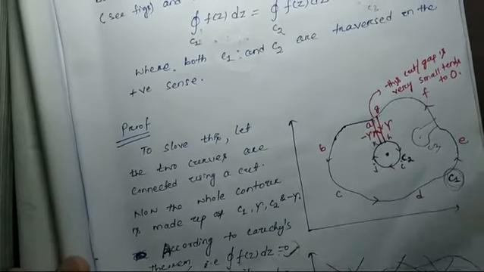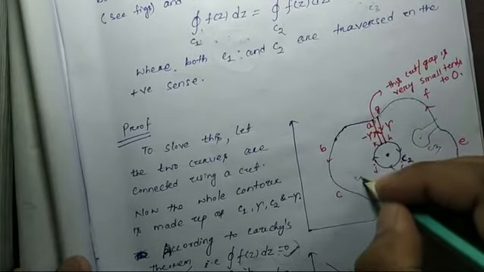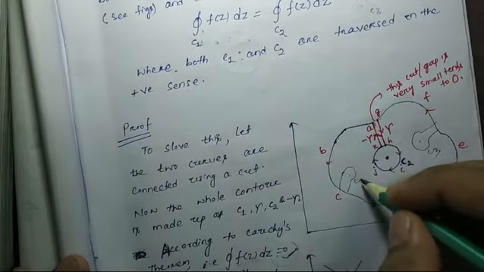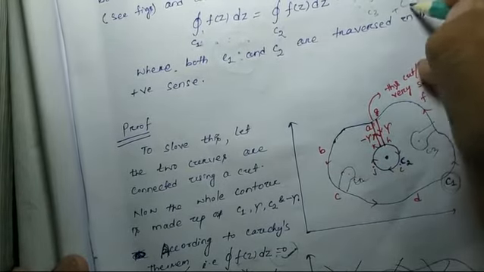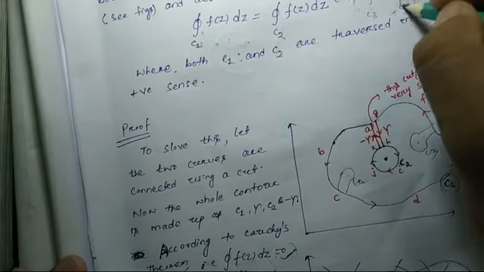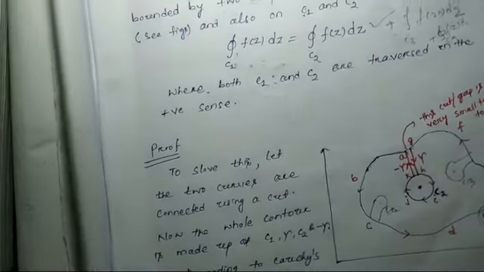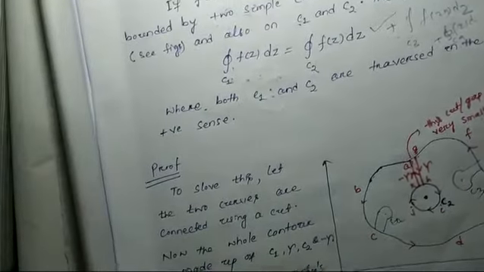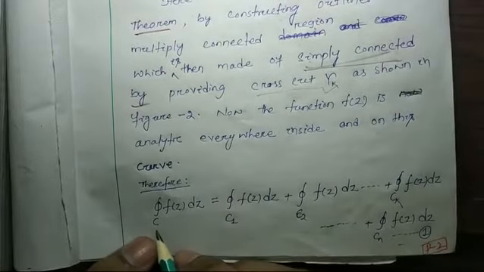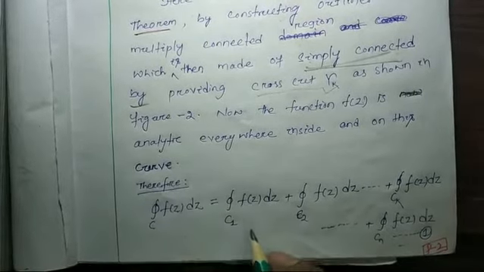If I consider another curve here, C4, then it will be plus the integral of f(z) dz over C4, like that. Okay, so here the same thing we have done: the integral over C is equal to the integrals of f(z) dz over C1, C2, Ck up to Cn.